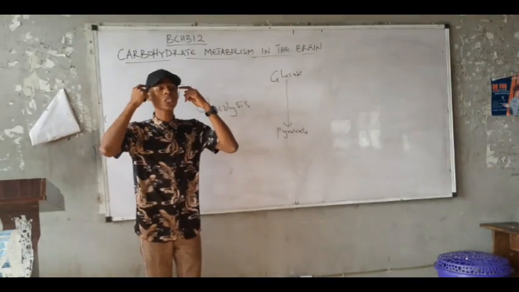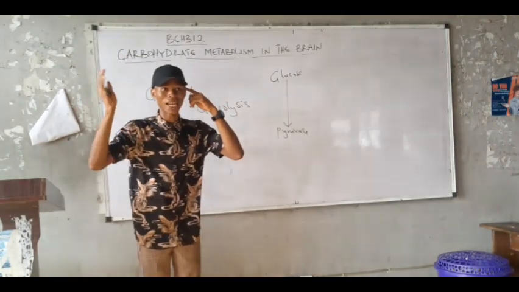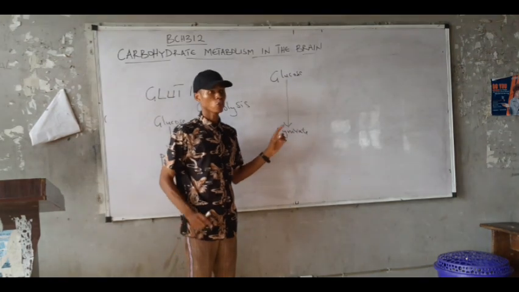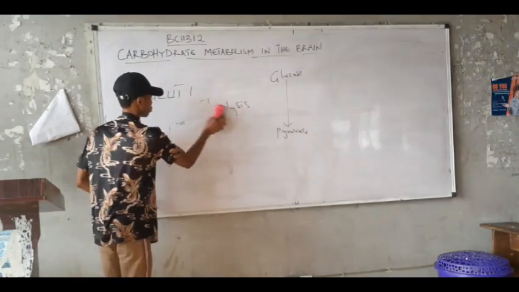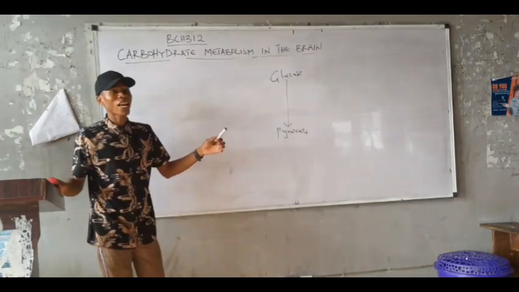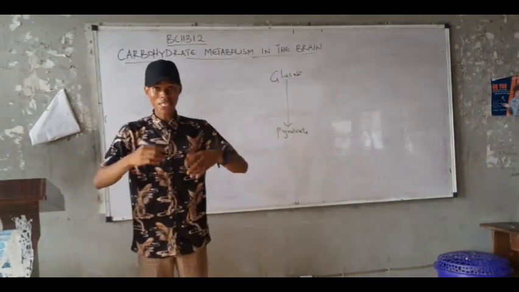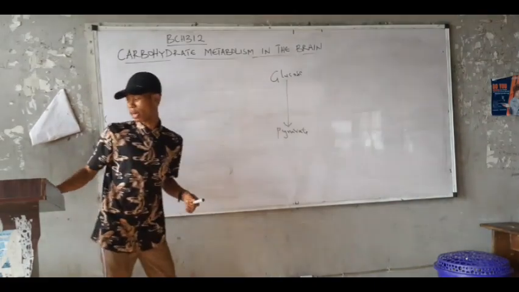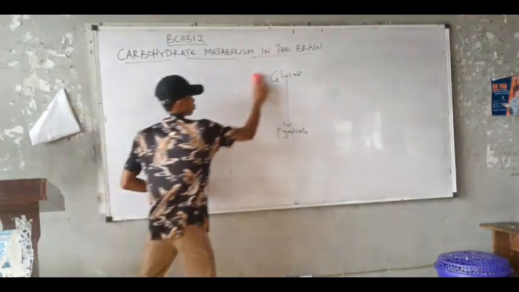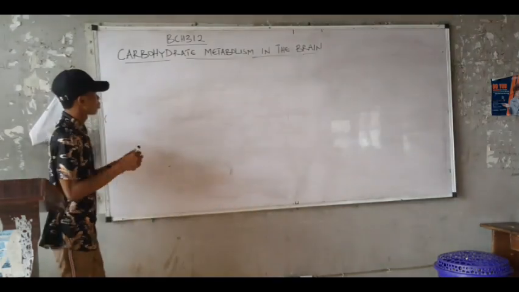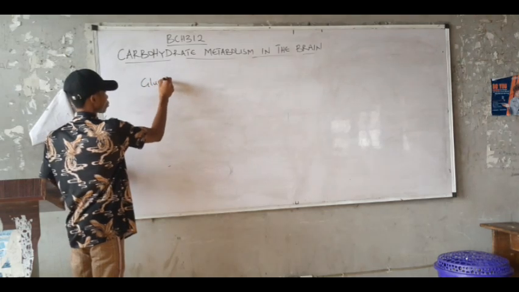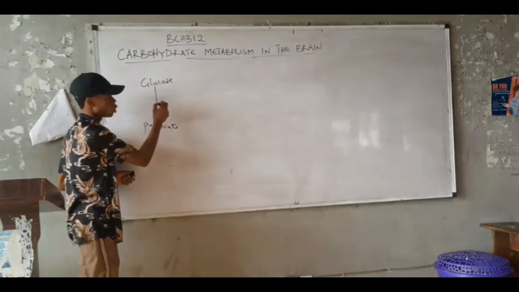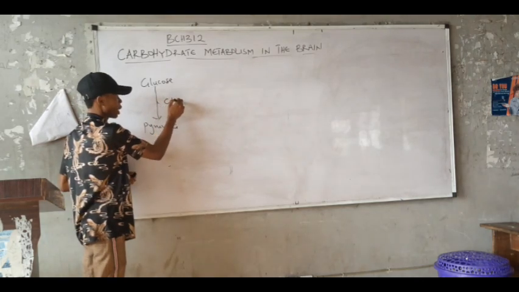Now, the glucose in the brain undergoes glycolysis, breakdown. So the glucose is broken down to release what? Pyruvate. Good. Now, what happens to the pyruvate? Glycolysis takes place in the cytoplasm. That's where glycolysis takes place. Let me write it out: glucose to pyruvate. I'll say this process is called what? Glycolysis, right?